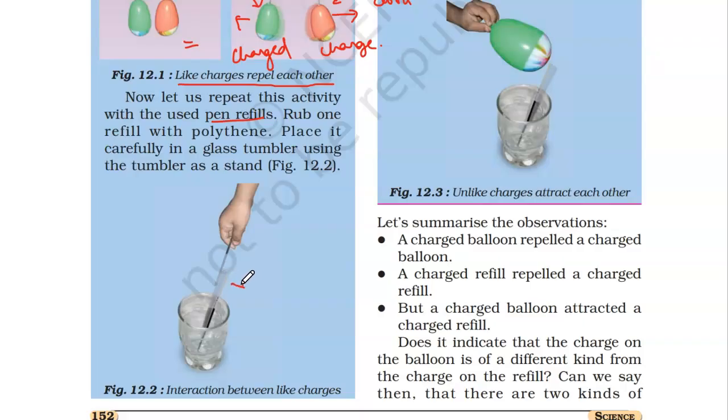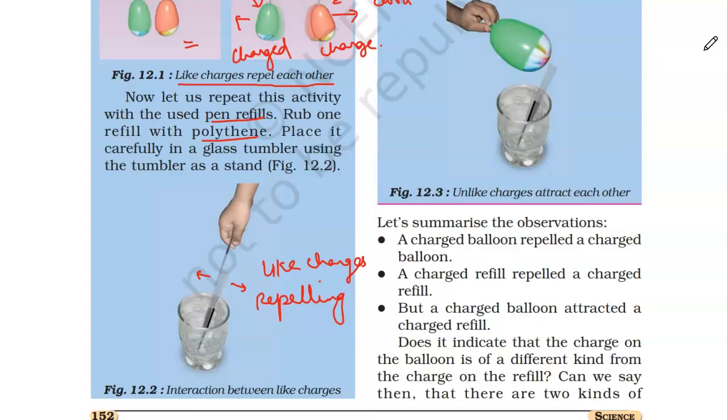You see, both the refills repel each other. Why? Since you have rubbed both with polythene, they have developed like charges, either both positively charged or both negatively charged, because of which they repel each other. Is it clear?